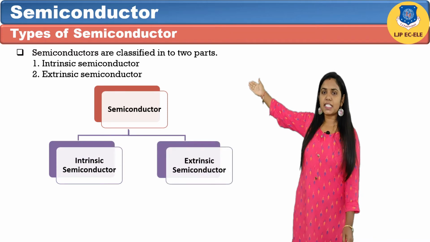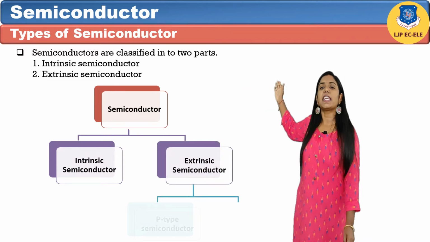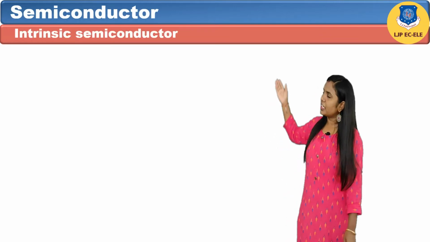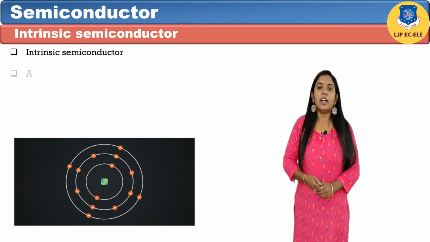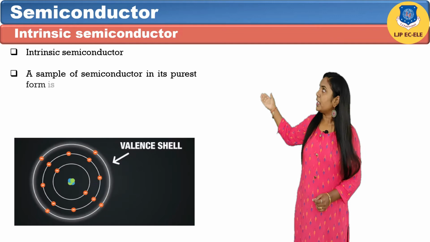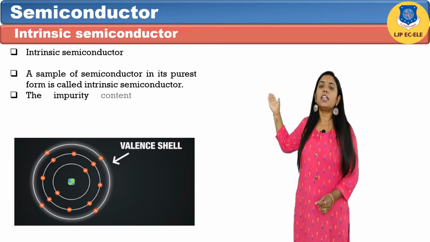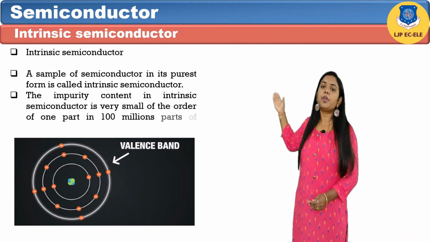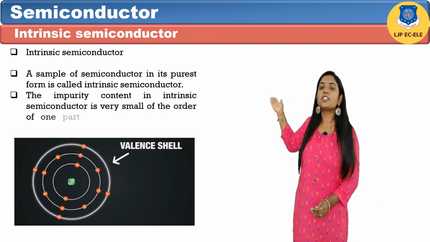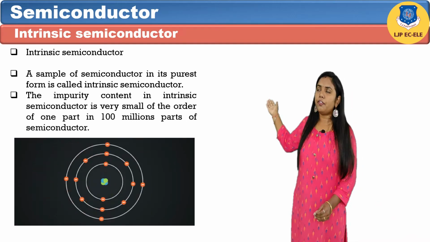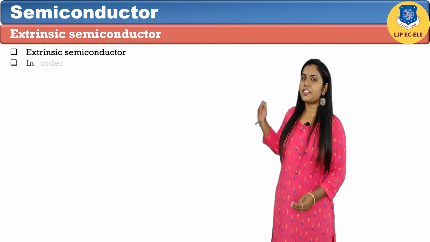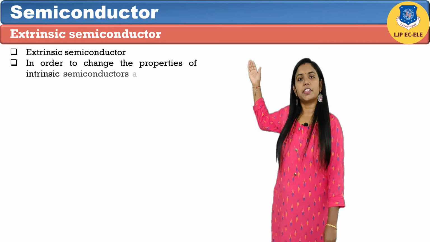First is the intrinsic semiconductor, second one is the extrinsic semiconductor. Let's discuss first intrinsic semiconductor. A sample of semiconductor in its purest form is called an intrinsic semiconductor. The impurity elements in intrinsic semiconductor is very small, of the order of 1 part in 100 million parts of semiconductor. Now the next term is extrinsic semiconductor.